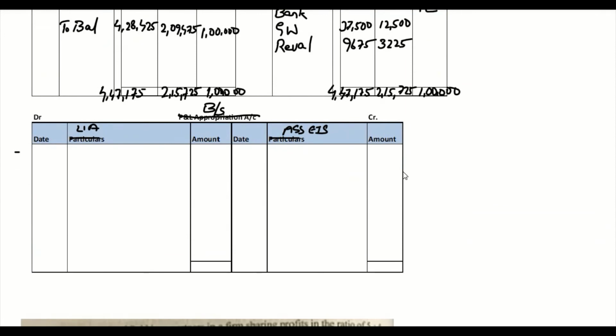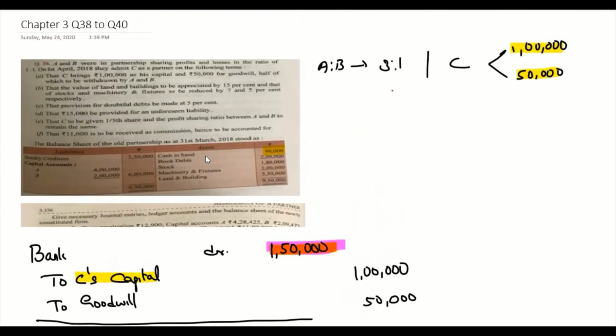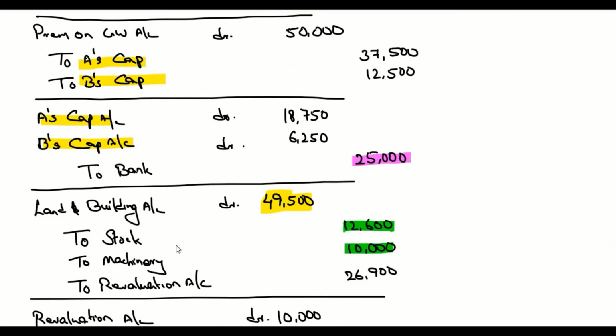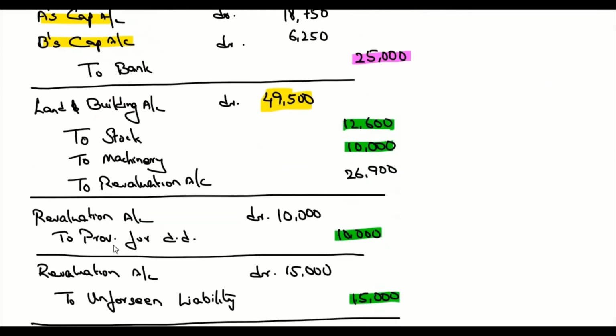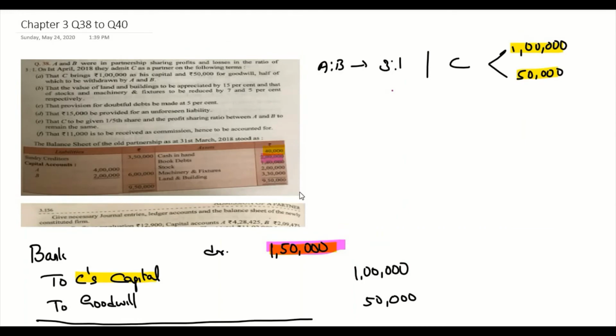Okay, so balance sheet, assets, bank, 1,65,000. Okay, the next one is book debts, 2 lakh. But again we have a provision here. Where is the provision? Provision for doubtful debts. So we need to adjust for the provision for doubtful debts on debtors, 2 lakhs.